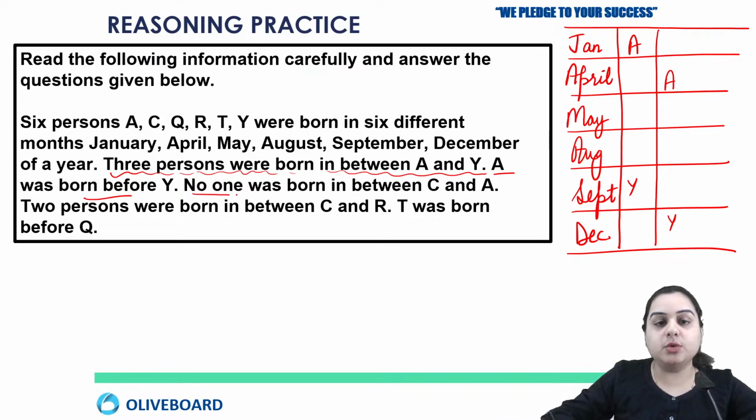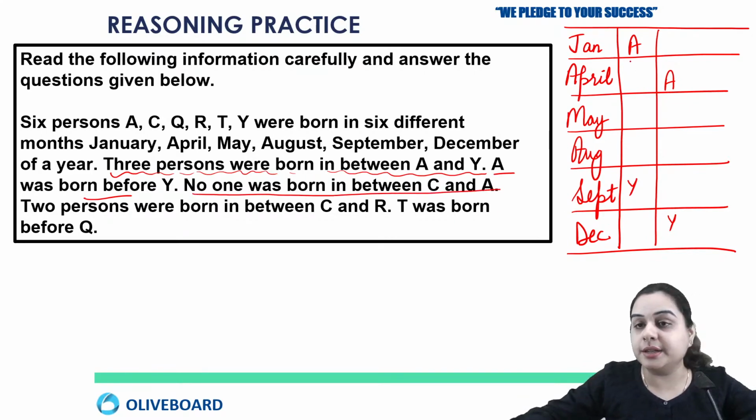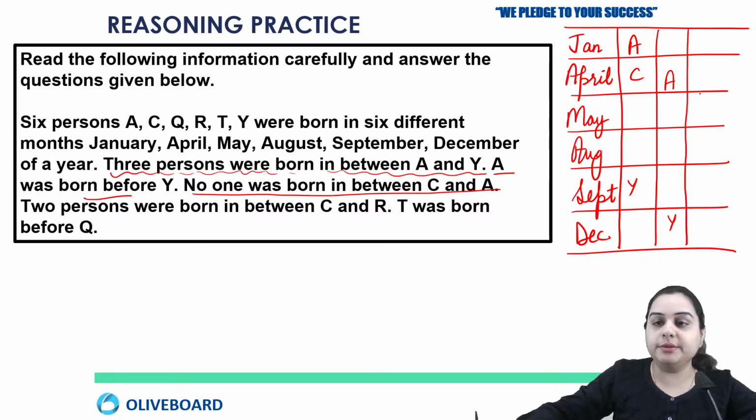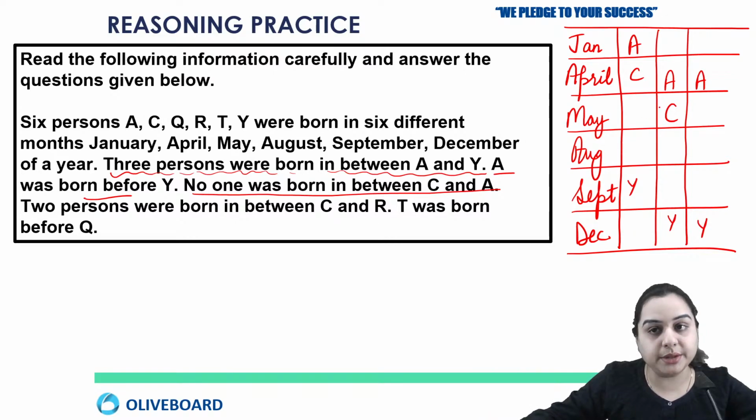Next we have that no one was born in between C and A. So C and A should be immediate. So in the first possibility here we are going to write C. But in second possibility we can write C in Jan or in May. So I am going to make the third possibility for this. So here C can be written either in May or in Jan.